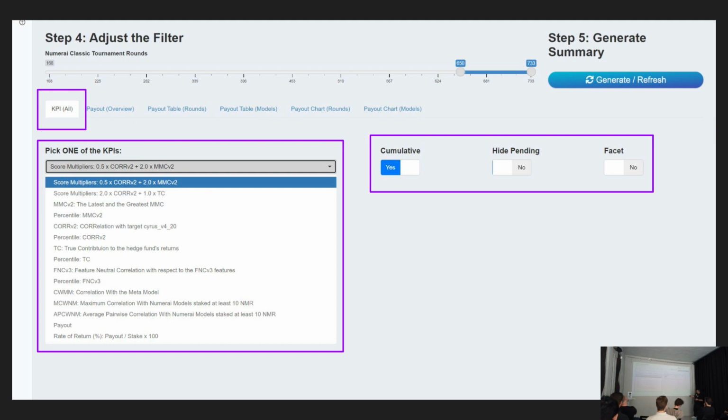So I still have the TC here, because people may say, oh, I want to look at what happened for past TC. We can also look at the percentile, the MMC percentile of the core and other stuff. So all the available statistics from the API, I put it right here, plus a few more things, plus the payout and the rate of return, which is, I think, the most important thing for me to look at the model. Because